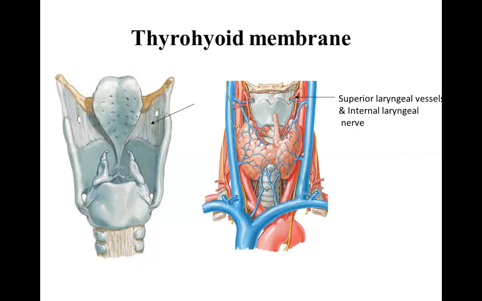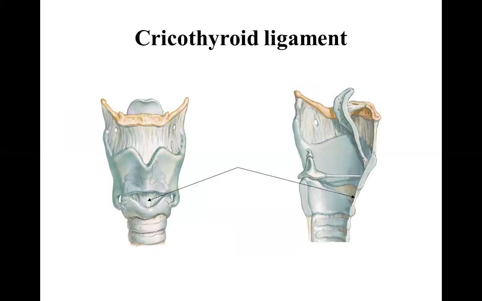The thyroid membrane viewed from behind is pointed with an arrow anteriorly. You notice the superior laryngeal vessels; the internal laryngeal nerve pierces the thyroid membrane to enter the interior of the larynx. Cricothyroid ligament, seen anteriorly, is a thickened part of the cricothyroid membrane, which is also called conus elasticus. The thickened anterior part is called cricothyroid ligament.